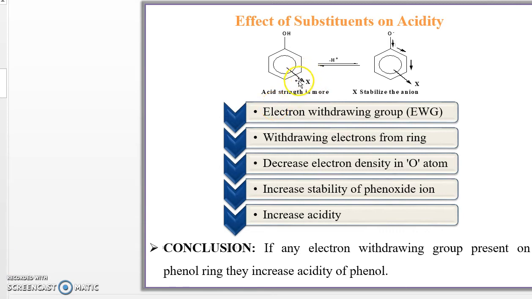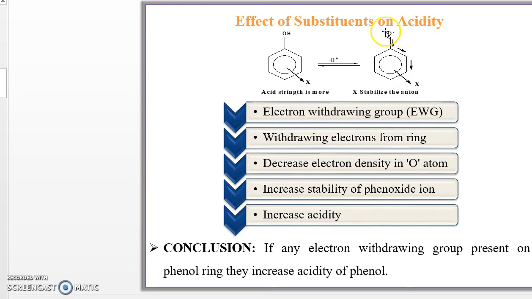Consider X as an electron withdrawing group. It withdraws electrons from the phenoxide ion. See, X stabilizes the ion. If an electron withdrawing group is present on the ring, it withdraws electrons from the ring, so it decreases the electron density at the oxygen atom.